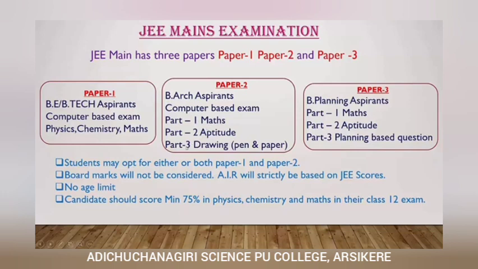Only for part 3 they will provide you paper and pen. And in paper 3, part 1 is mathematics, part 2 is aptitude, part 3 is planning based questions. So these are the JEE Main examination papers, paper 1, paper 2 and paper 3.